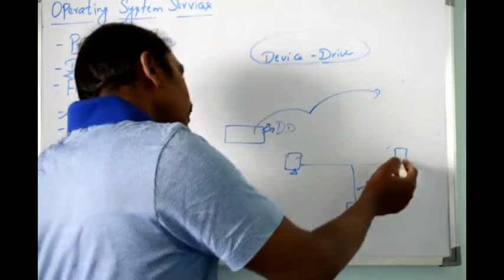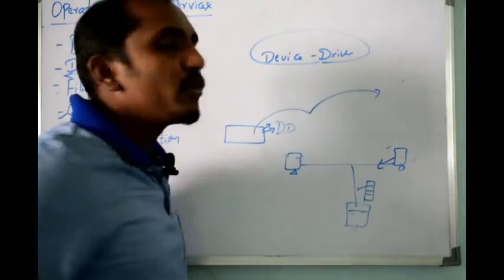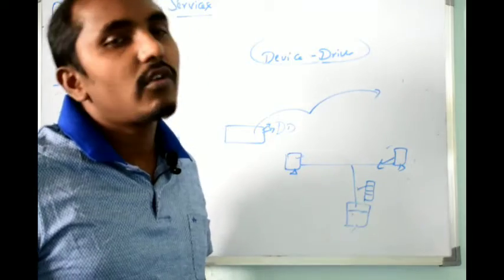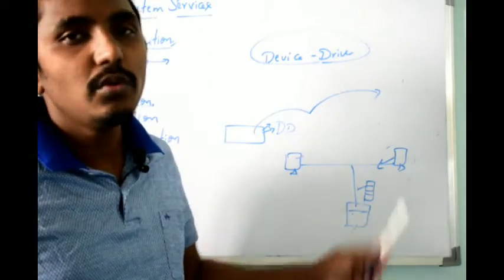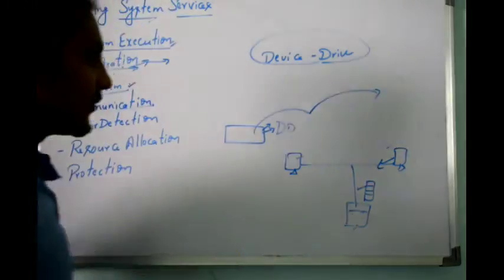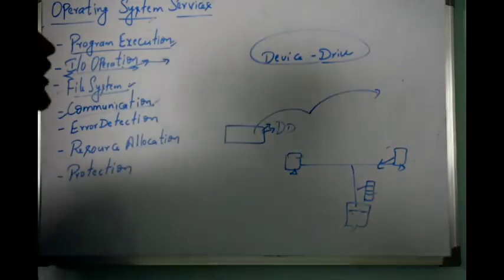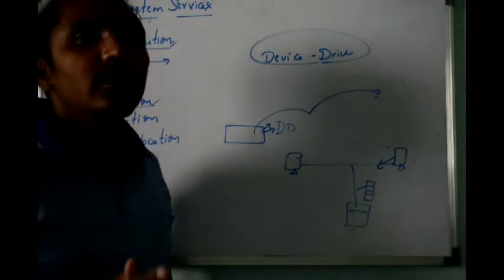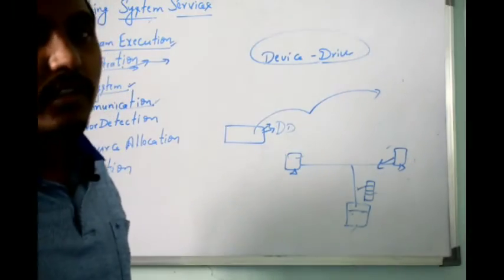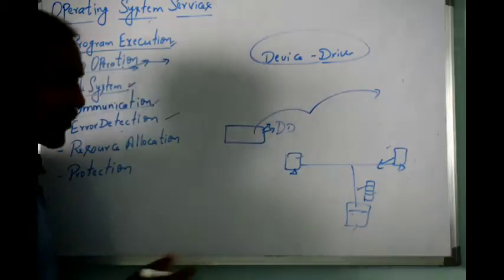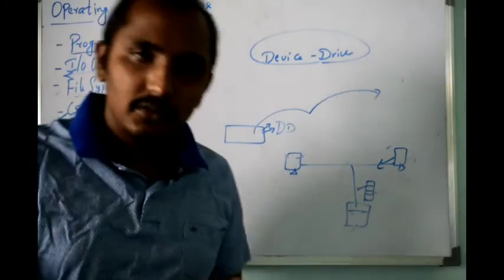Whichever request is given by whichever computer, that information is going to be stored in memory, and according to that it is going to execute, or produce the printout. So it is going to establish the communication within the device or with other devices also.